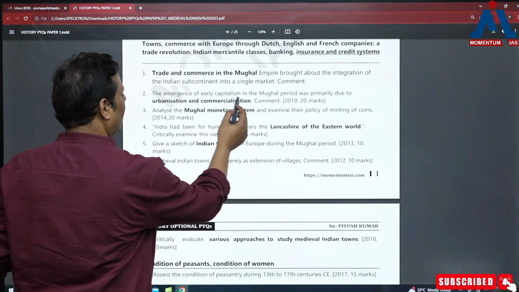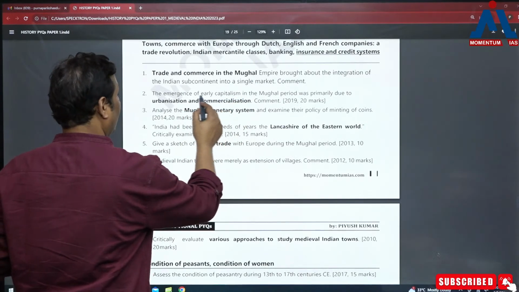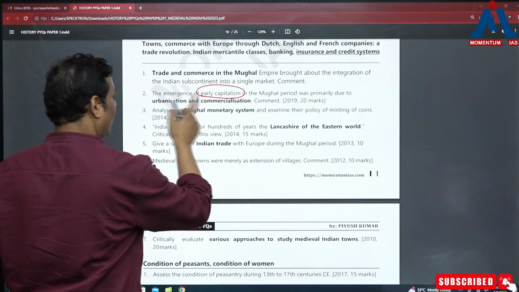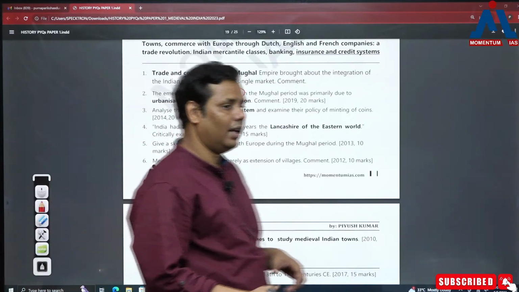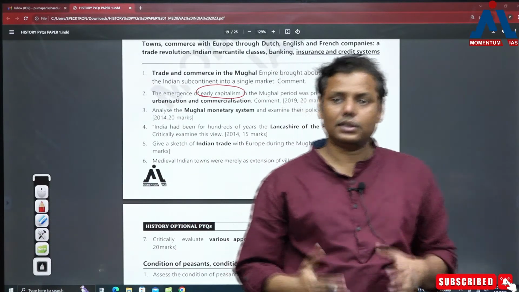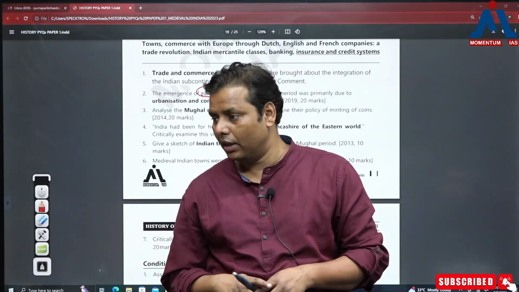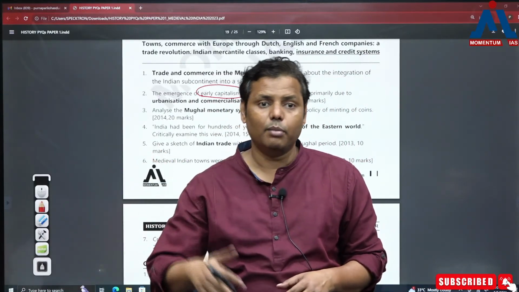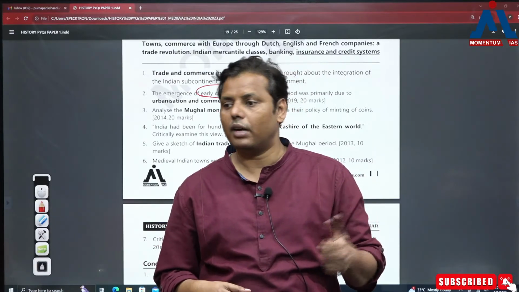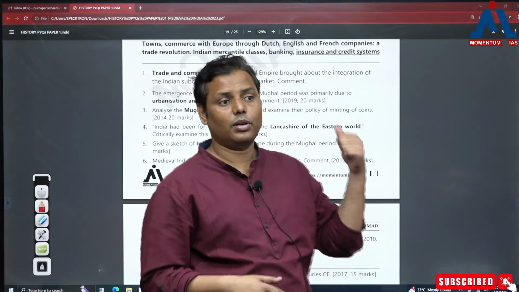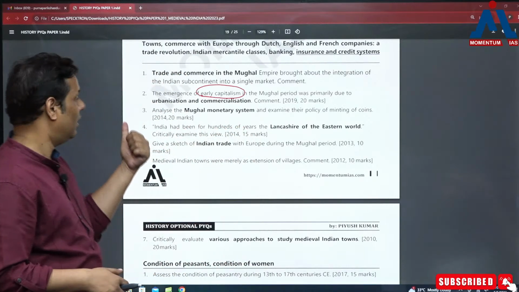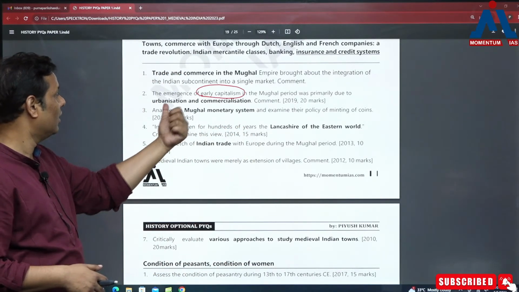The emergence of early capitalism. Look at this point. Now this is a whole debate. There are some people saying that actually modernity does not come in the middle of the 18th century. Modernity had already come into India at least 1.5 centuries before. And this is the reason they have been using this term, early कैपिटलिज्म.